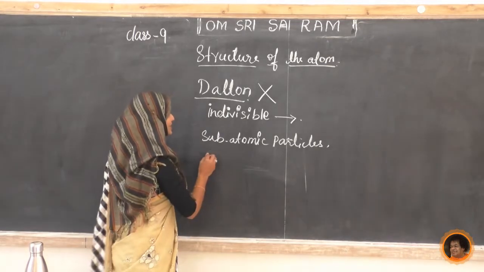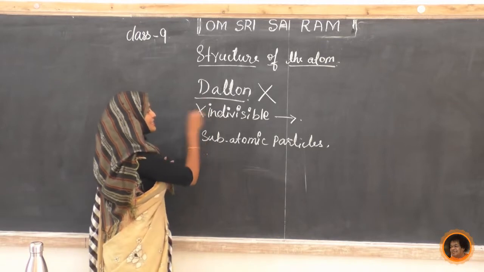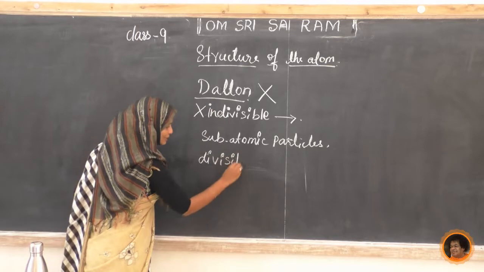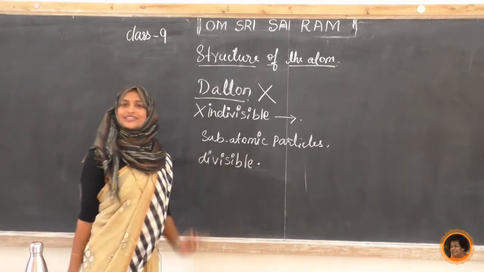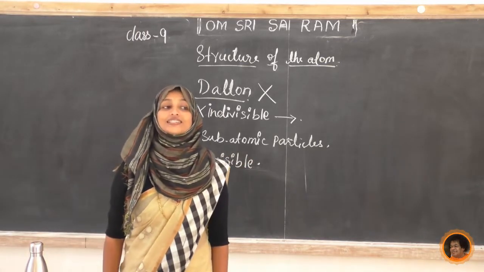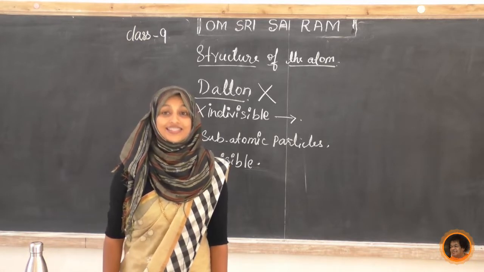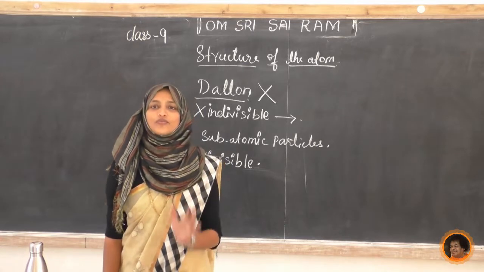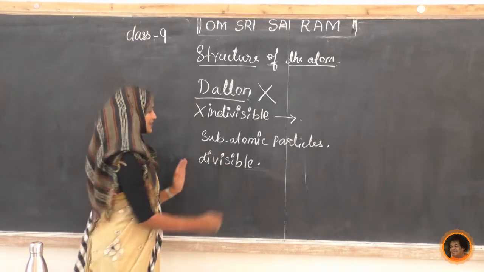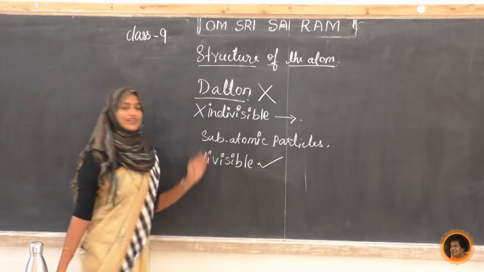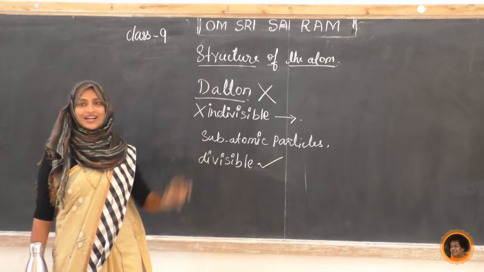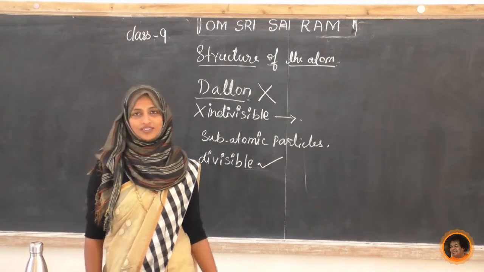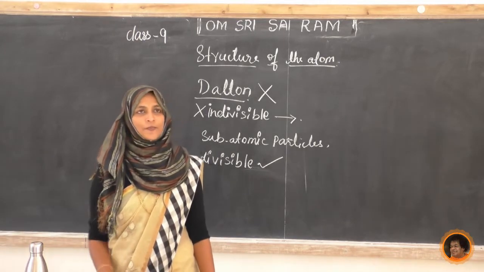It is not indivisible, so it is divisible, because there are subatomic particles present inside the atom. We are not believing Dalton's idea; that idea is completely wrong. Come to know now?